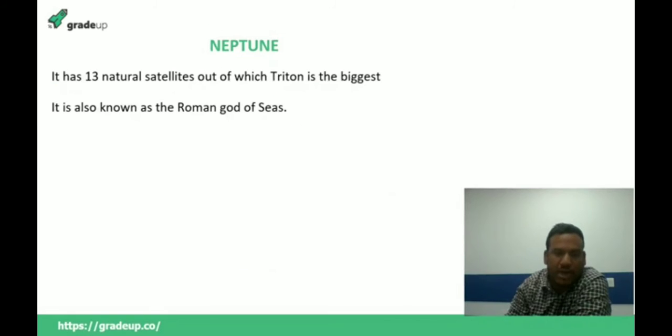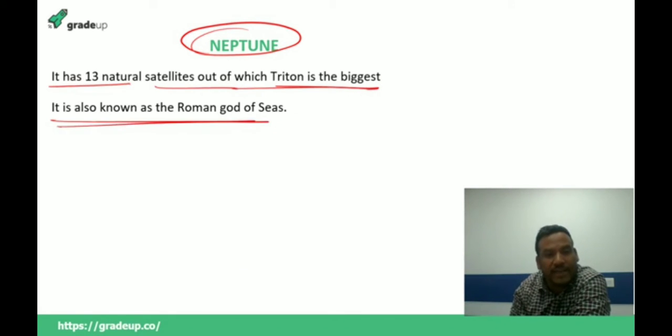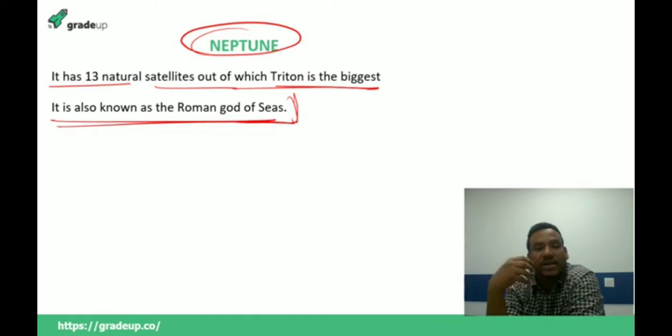Okay, now we have Neptune. It has 13 natural satellites, out of which Triton is the biggest, and it is known by the name of the Roman god of sea. So now you can see that we have studied all the 8 planets, and all of these planets have been named after Roman gods, except Uranus, which has been named after the Greek god. Okay, so these are the 8 planets of the solar system. I hope it is clear to all of you.